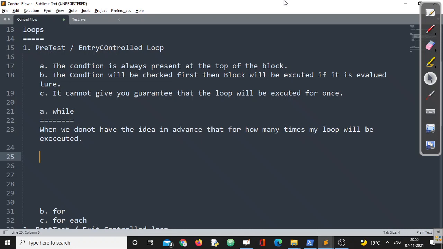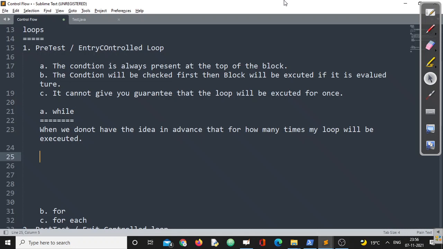So the answer is, at a certain point of writing code for my application, we might have a requirement where we don't know for how many times I want to continue my loop, but still I need to write a loop. In that case, while is the best choice. Definitely you can ask me, sir, can you please give us an example?